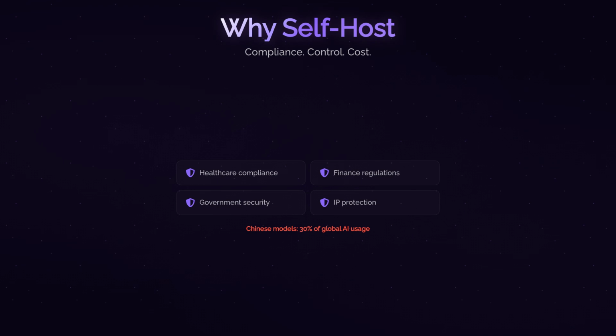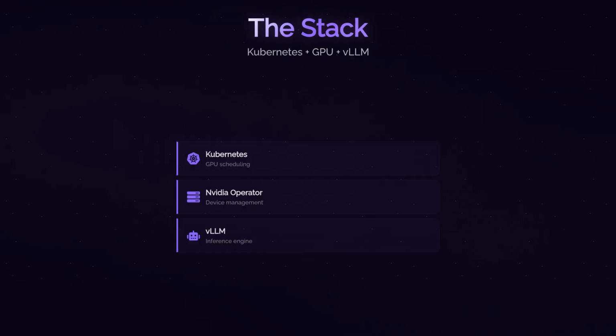Your company policies require it. Regulations demand data never leaves your environment. Your scale makes self-hosting cheaper than per-token pricing. You need low latency without network round trips. You have fine-tuned models that are your intellectual property. Or you're simply tired of rate limits.